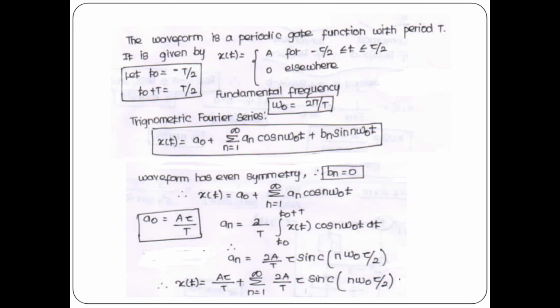So the waveform is a periodic wave with period T. So we can write the expression x(t) = A for minus tau by 2 less than or equal to t less than or equal to tau by 2. It is 0 elsewhere. The fundamental frequency can be taken as omega naught, which is equal to 2 pi by T. Write the general trigonometric Fourier series formula: x(t) = a0 + summation n = 1 to infinity of an cos(n omega0 t) + bn sin(n omega0 t).